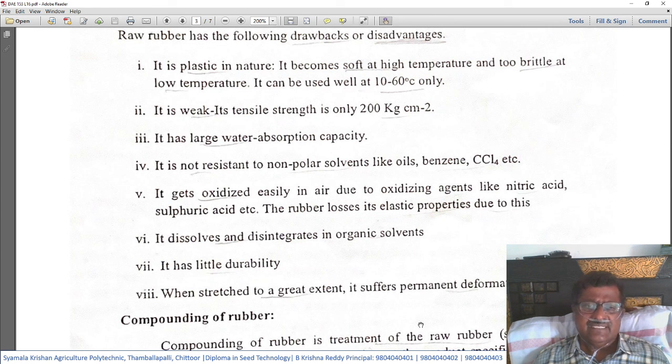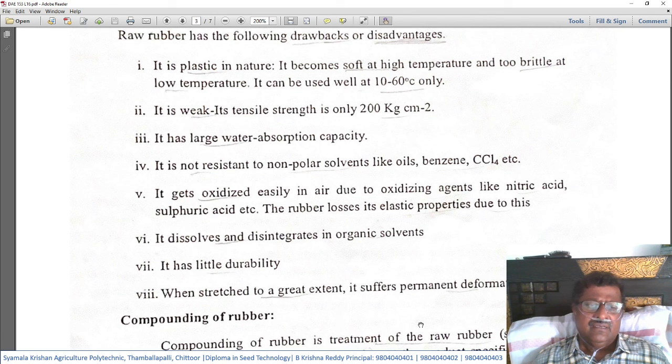It dissolves and disintegrates in organic solvents. So this raw rubber gets easily dissolved in organic solvents. Therefore, its use is limited. Seventh, it has little durability. As far as the durability is concerned, it will not last for long. That means its lifespan is very less. So it is a disadvantage.